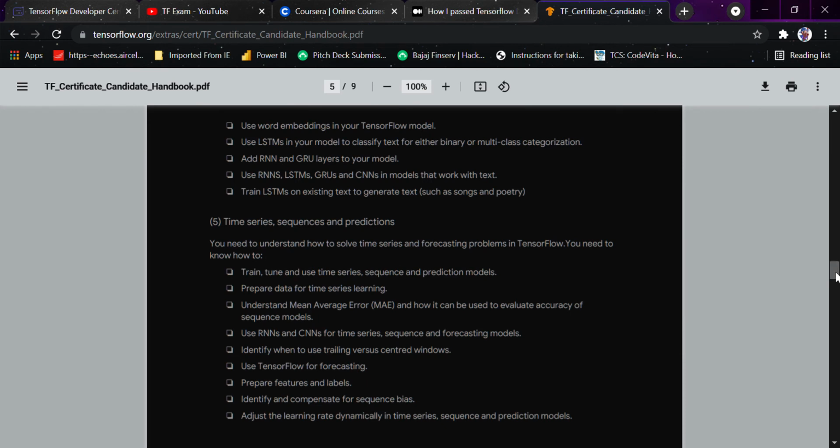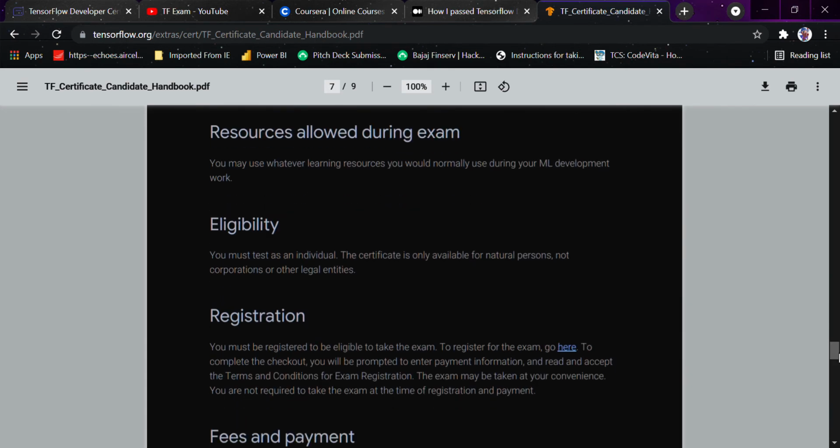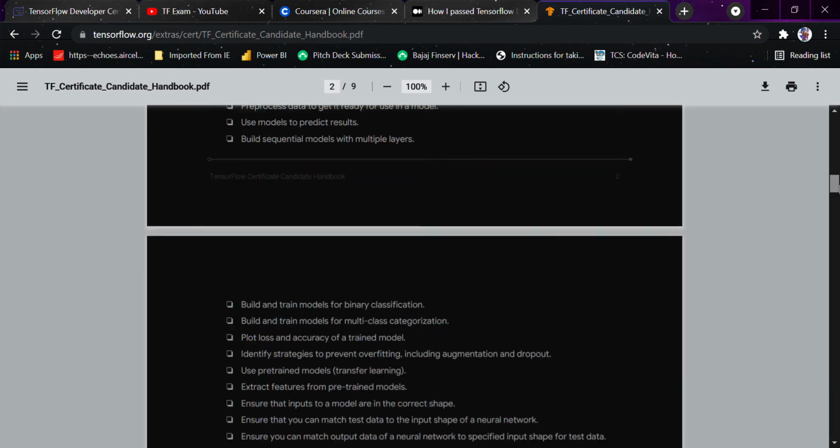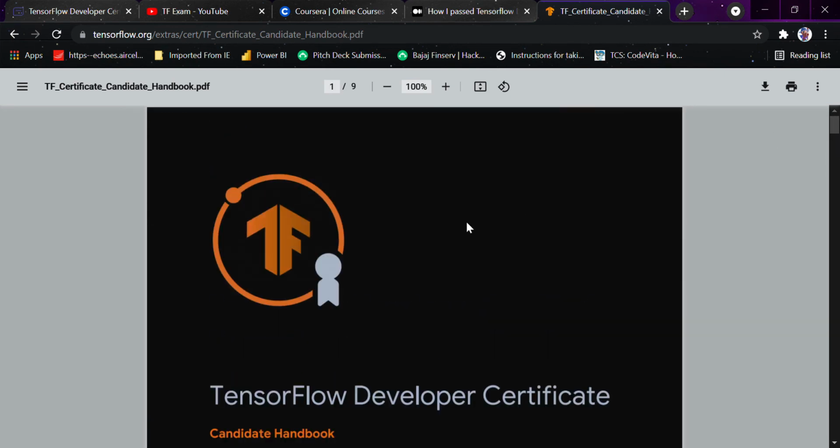There are 5 questions, with 5 test cases in each question. In my exam, all 5 test cases passed in 4 of the questions, and in one question I got 4 out of 5. So you can say I passed 24 out of 25 test cases in the exam, which is around a 95 percent score. After you have read this candidate handbook, you will get an overall overview of the whole exam.